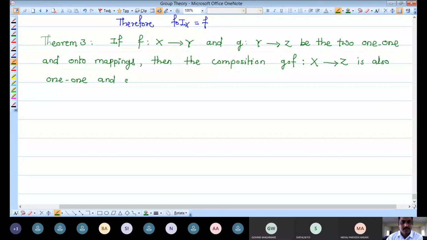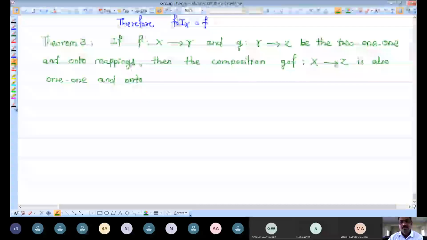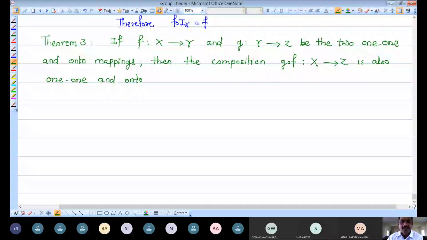Two mappings we have taken are one-to-one and onto mappings, and if their composition is defined, then that new function, which is the product of these two old functions, is also one-to-one and onto.